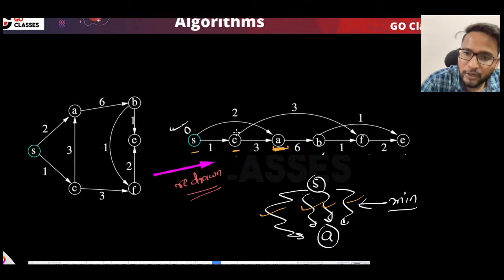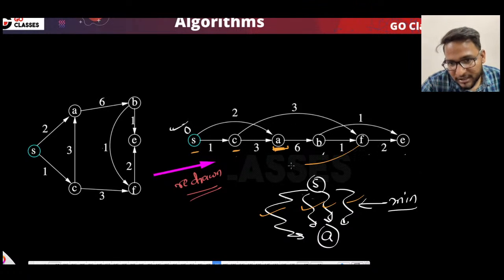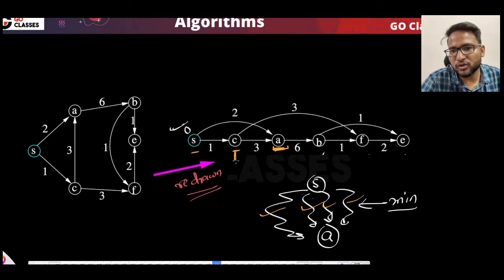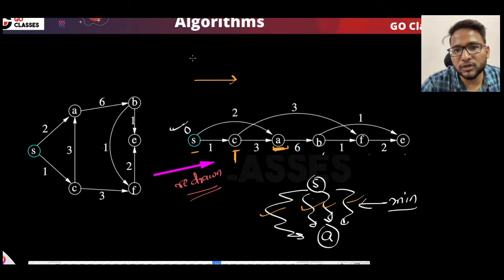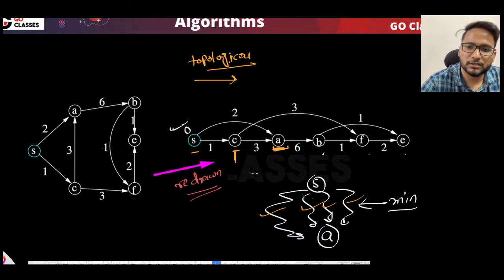And similarly, if you want to find the minimum from S to C, you just relax all the outgoing edges from S, because there is no other path that can lead to C. There is only one edge. So this is just a shortest path. You relax all the outgoing edges from S, you relax all the outgoing edges from C, you will get and take the minimum, which means relax itself means minimum obviously. So you will get the shortest path from S to A like that. So if you go from left to right, which means in the topological order, then you can definitely find the shortest path.